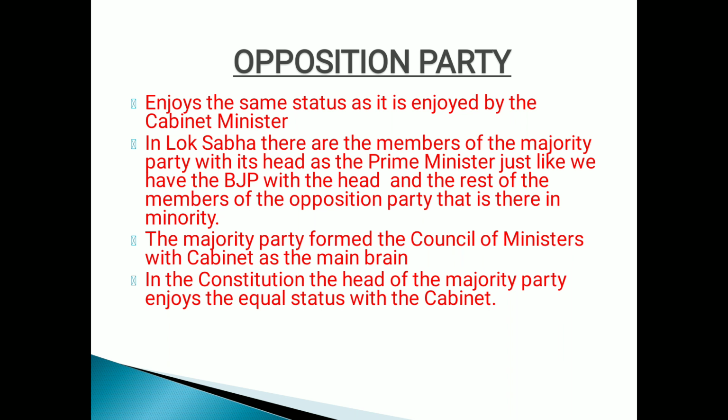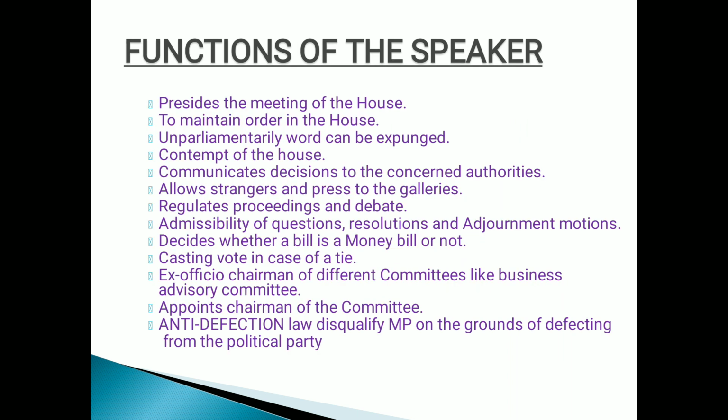Next slide. Now, functions of the speaker. What is a speaker? A speaker is the head of the Lok Sabha. I have already mentioned this in the previous video. Speaker is the head of the class. He is the one who presides over and looks after the Lok Sabha. Now, how is the speaker elected? The speaker is elected among the members of the house, and they are the ones who can remove the speaker.